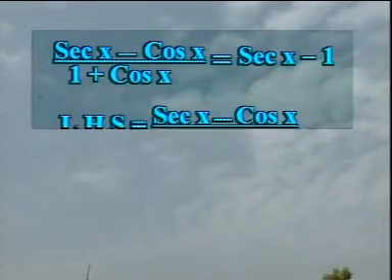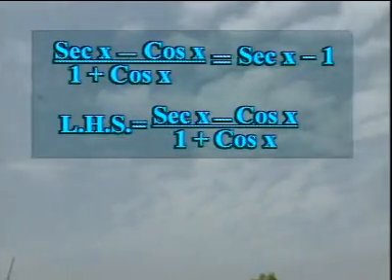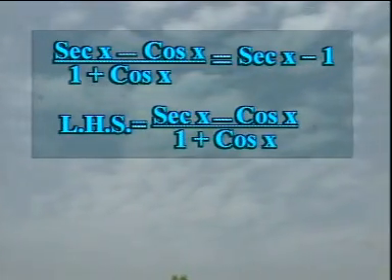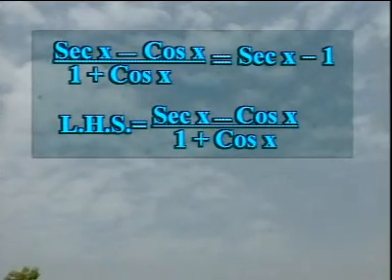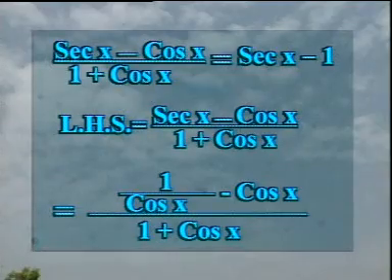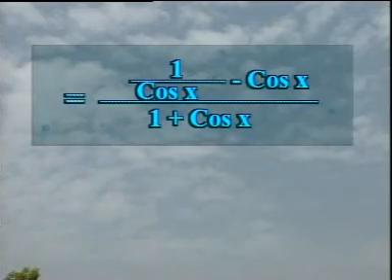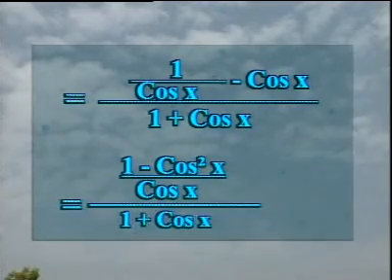Take the left hand side, that is equal to secant x minus cos x over 1 plus cos x. You know secant is equal to 1 over cos, so 1 over cos x minus cos x, divided by 1 plus cos x. Now here you will take the LCM in the numerator, that will be cos x. So this should be 1 minus cos x into cos x, that is cos square x, over cos x, over 1 plus cos x as it is.